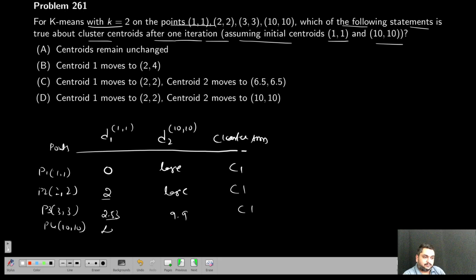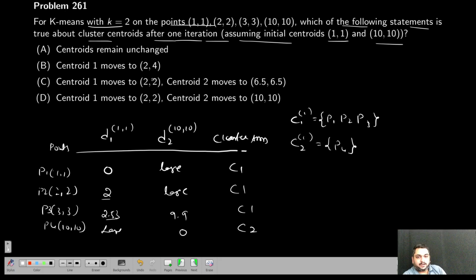Here I will get a very large number because 10 minus 1, 9 square, 9 square. Here I will get 0 because 10 minus 10 whole square. So this is C2. After the first iteration, C1 will contain P1, P2, P3, and C2 will contain P4.